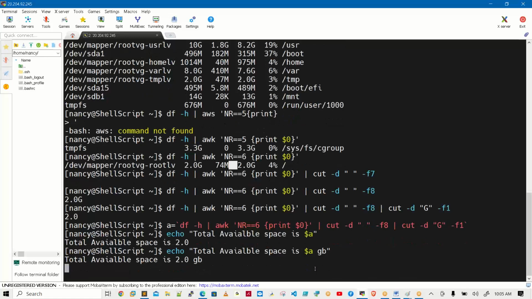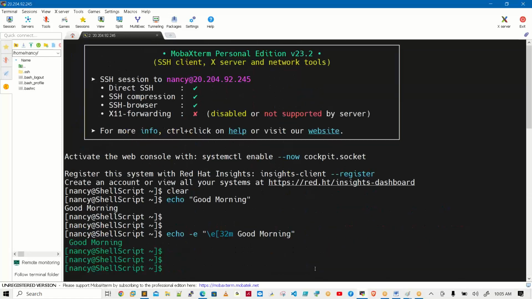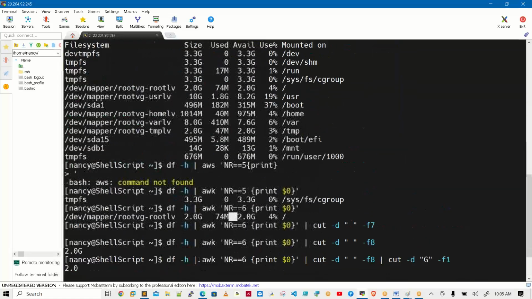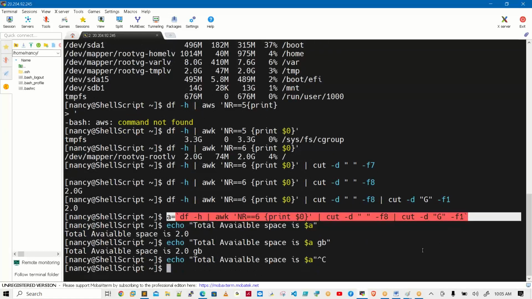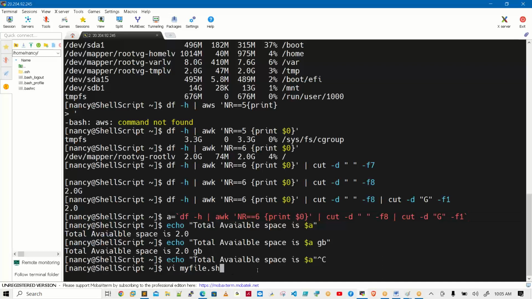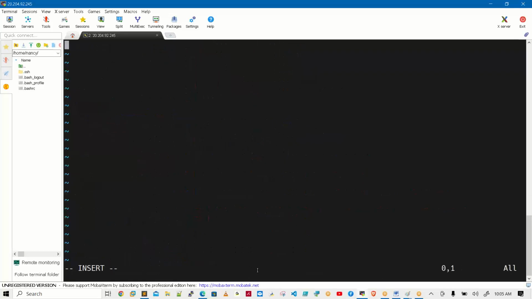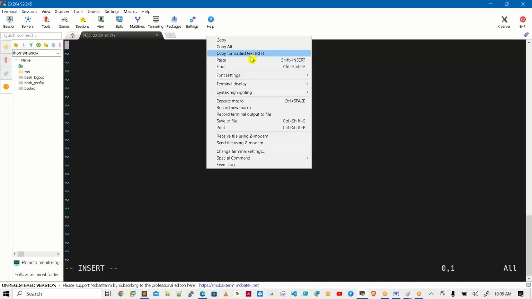The same approach applies when we know the scripting area. Scripting means not a big deal, sir. First of all, it's not a big deal. It is just a normal file. See, my file.sh. But before that, we should go to the vi editor. And I'm writing the same line here.